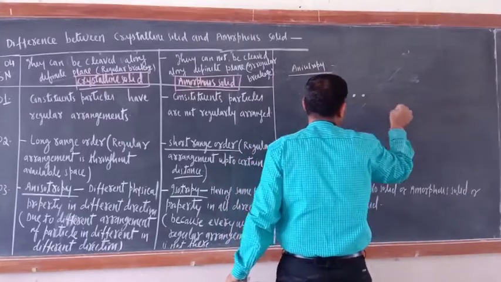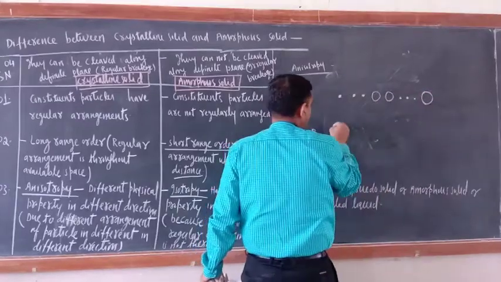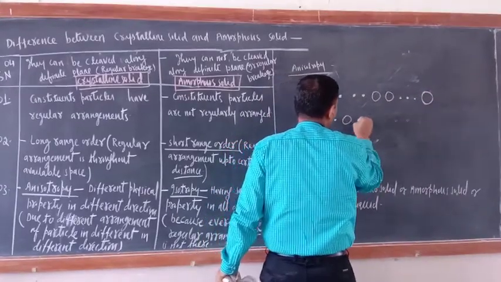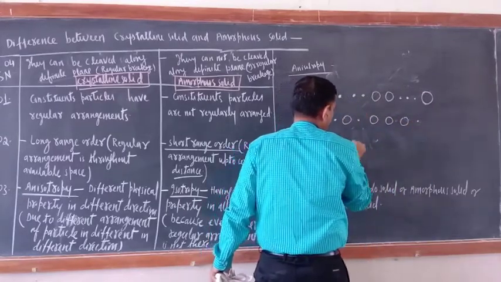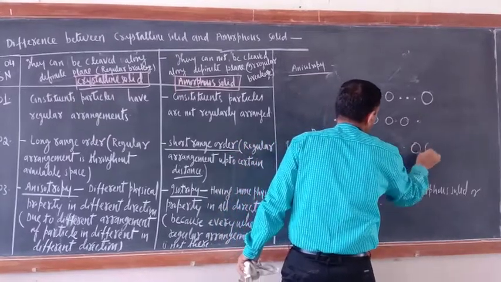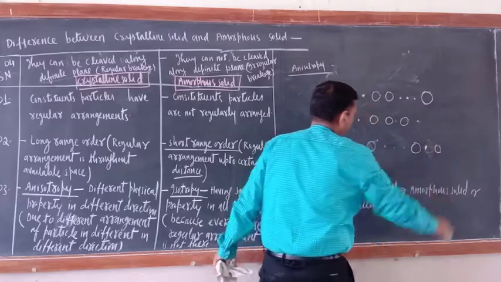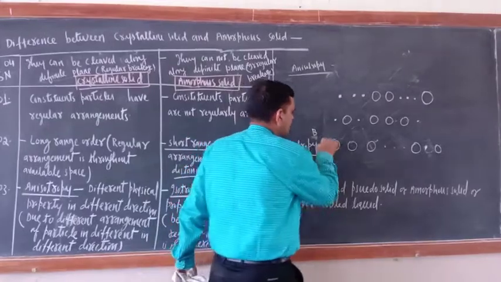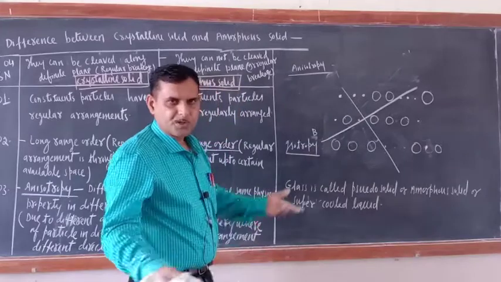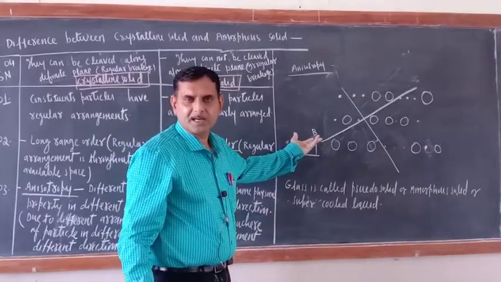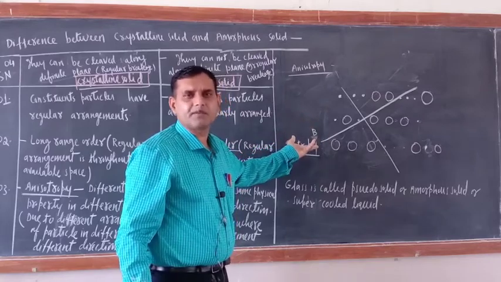Two are small, three are small, then two are big, again three are small, again one is there. Now suppose here also small, big, then small. Now again big, then small, then again big, or one big, another one small. Now whatsoever direction you go, this direction or this direction, you will not have the regular arrangement of particles. So from whichever side you start, you will have the same physical property.